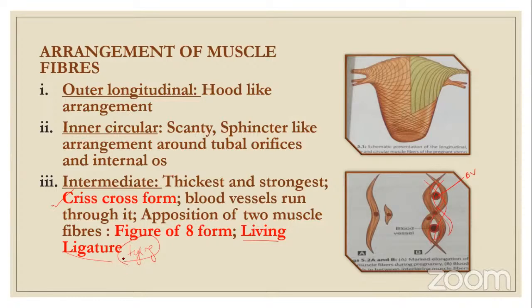And which is the living ligature? It is the intermediate muscle fibers, or myometrium. Myometrium is the living ligature. This is a frequently asked question. Which part of the uterus is called living ligature? It is the myometrium. And figure of 8 form: which muscle fiber has the figure of 8 form? It is the intermediate muscle fiber. And why do they form the figure of 8? It is because of the crisscross formation of the muscle fibers.